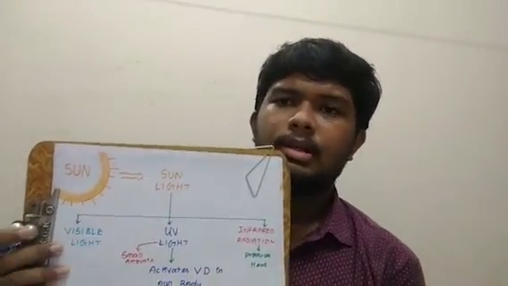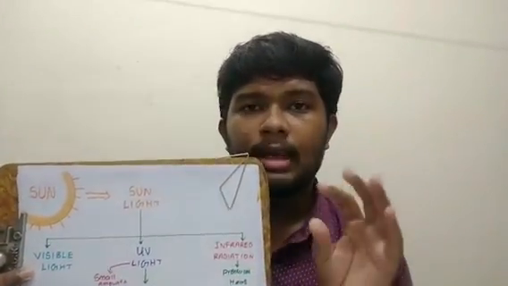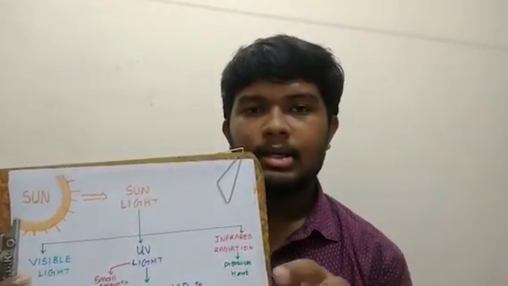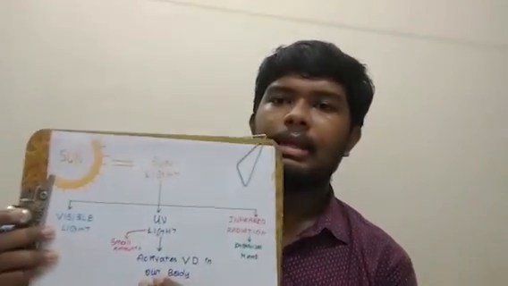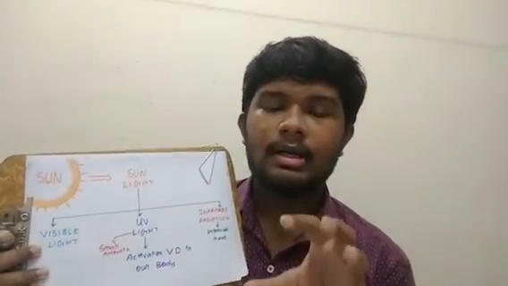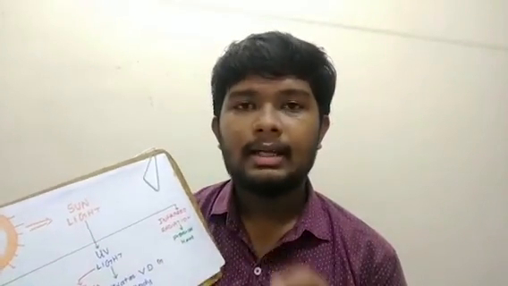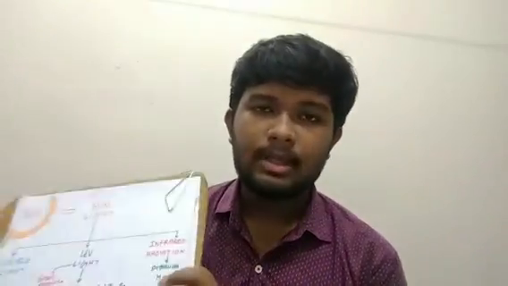UV is present in small amounts in the sunlight itself, so it can also be affected. How it gets affected, I'll explain later. So this is the main element which activates our dehydrocholesterol. From that only we get the activated form of vitamin D, which does many functions in our body.